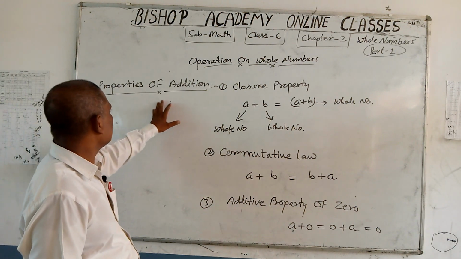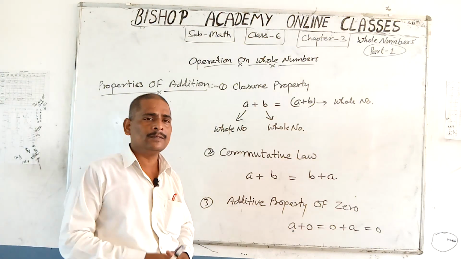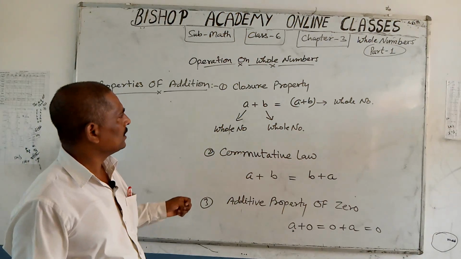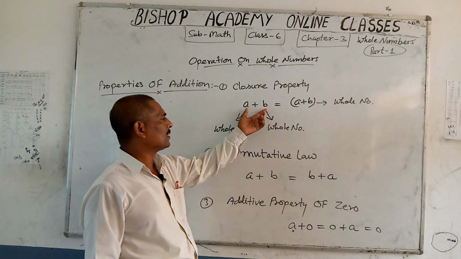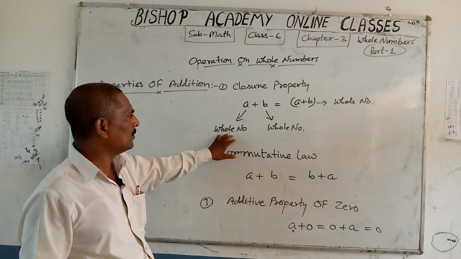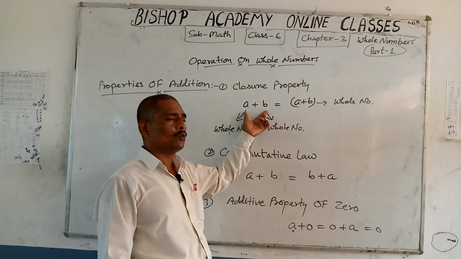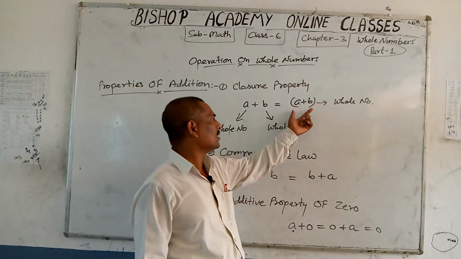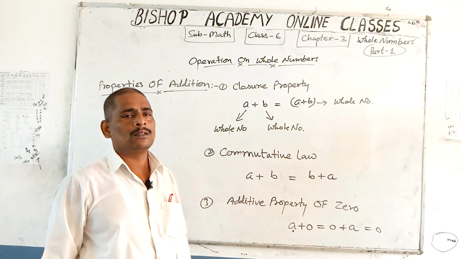Under these properties of addition, the first property is closure property. Whenever we add two whole numbers, suppose that A is the first whole number, B is the second whole number. When you add these two whole numbers, your result A plus B is also a whole number.